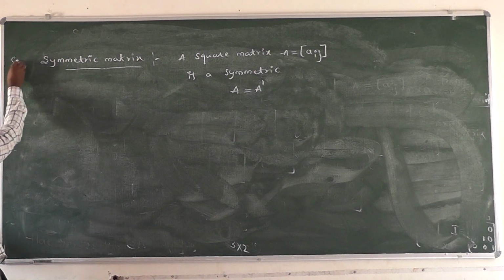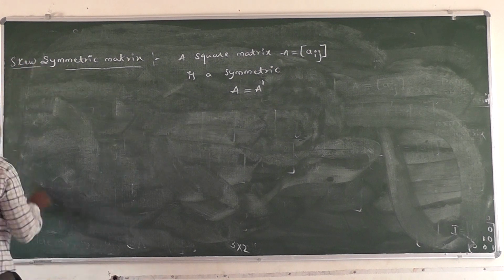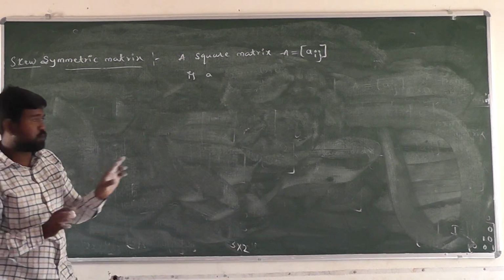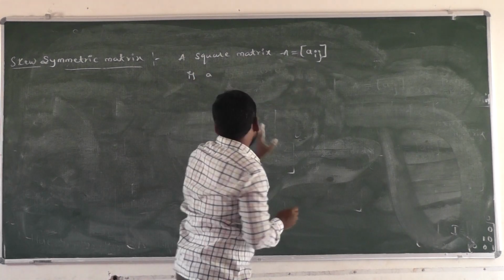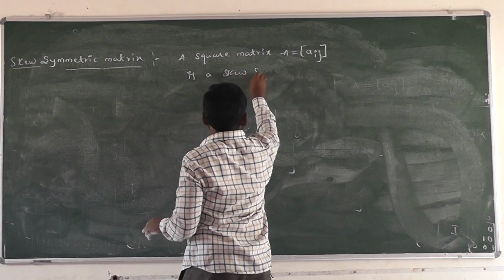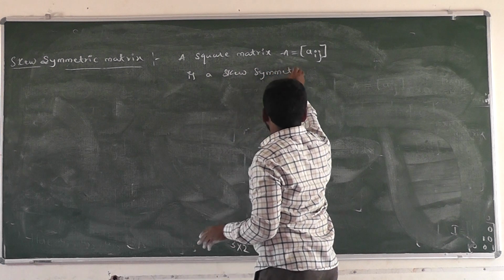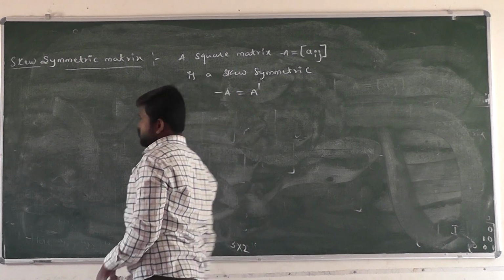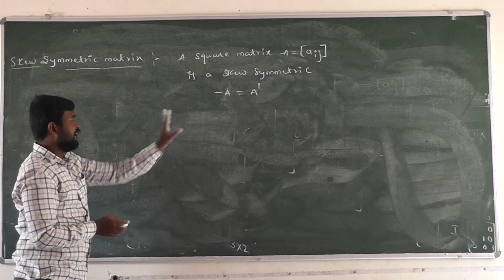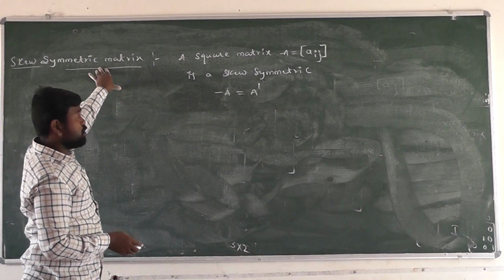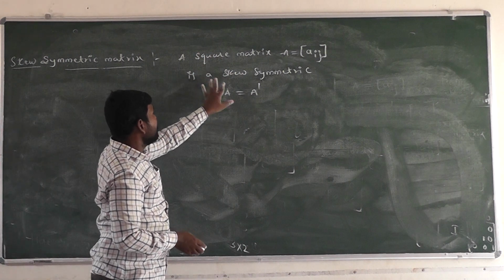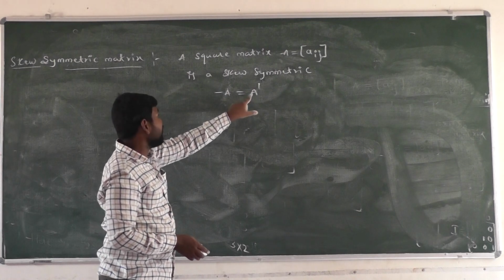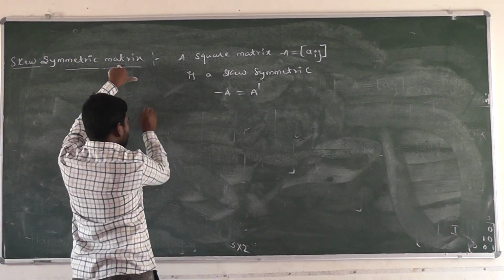Next one, skew symmetric. Skew symmetric is nothing but what here? What is the condition for a symmetric matrix? A equal to A transpose. In the skew symmetric, a square matrix A equal to Aij is skew symmetric if minus A equal to A transpose. Right? This is called skew symmetric. A skew symmetric matrix is always a square matrix. When the square matrix satisfies minus A equal to A transpose, that matrix is said to be skew symmetric. And note an important point here.